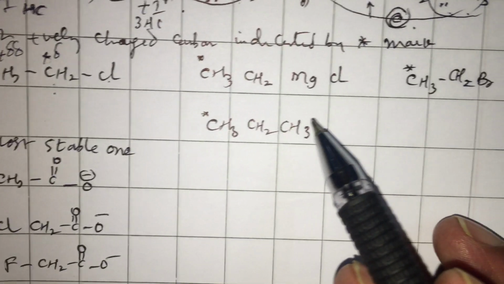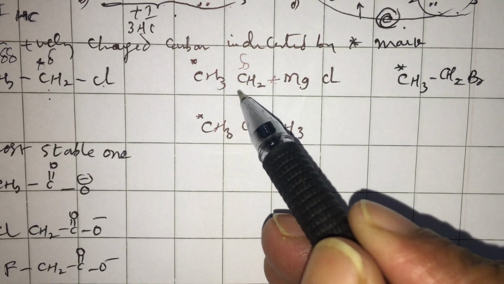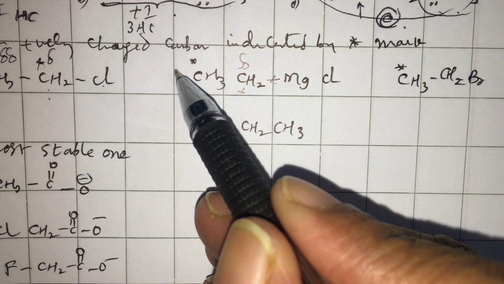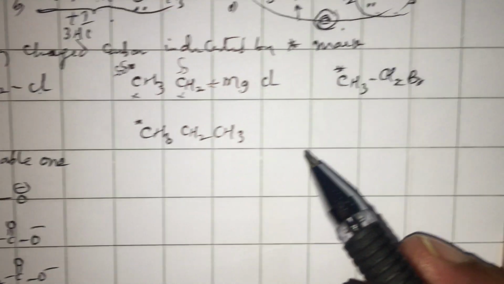Here, the magnesium is an electron releasing group. In fact, carbon will get minus delta. So, if it gets minus delta, it also gets a little minus delta delta. It is not positive charge.